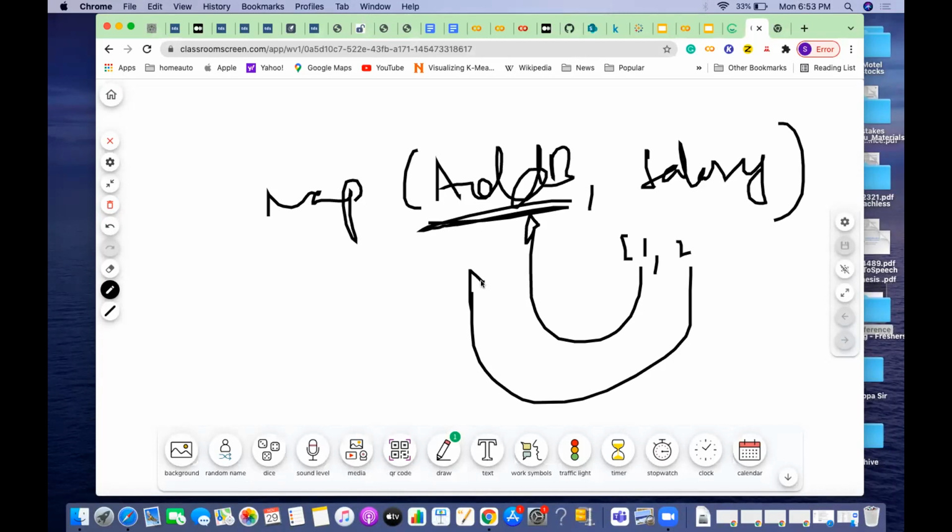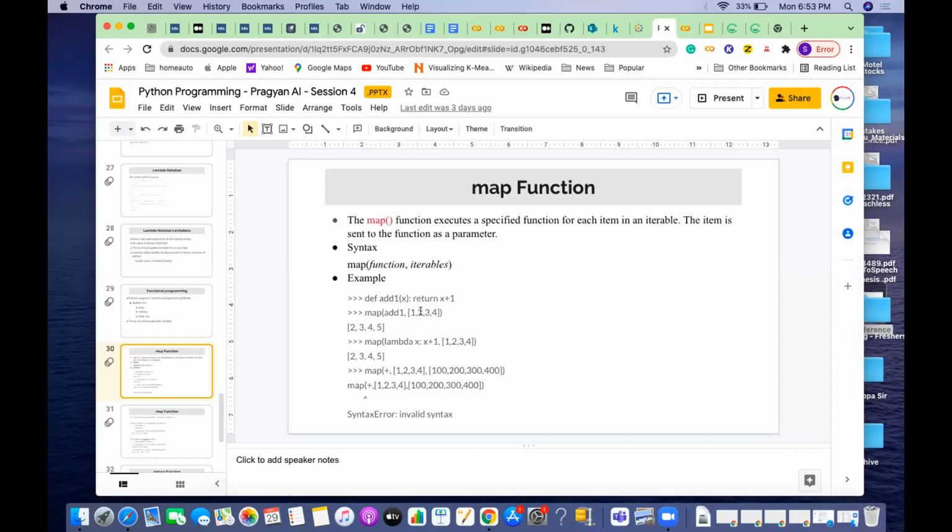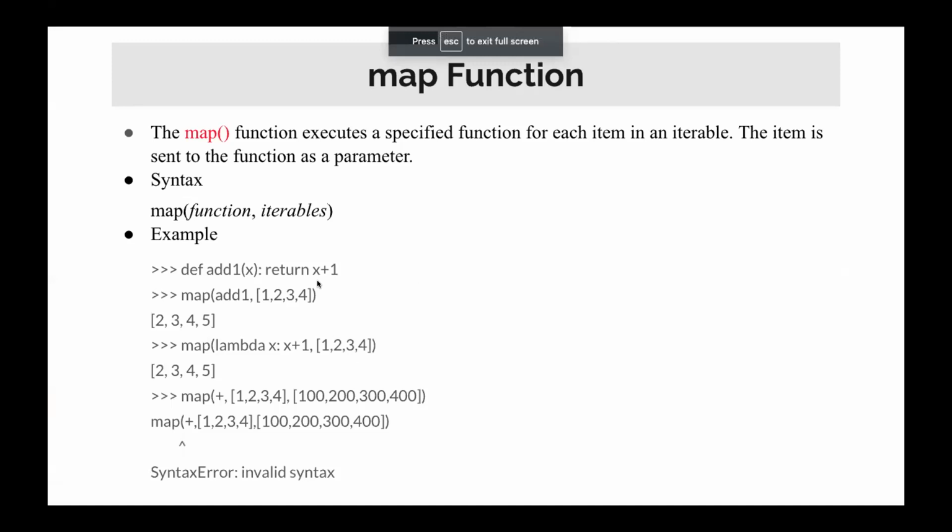So instead of creating an add function and then looping and all those things, the map function does it. Map takes first a function, and second the iterables. This function will be called as many times as there are elements in the iterables. For example, if you see here, the second one is a list.